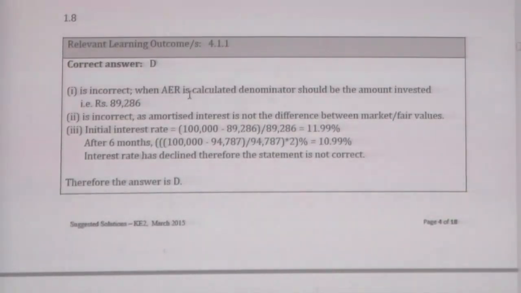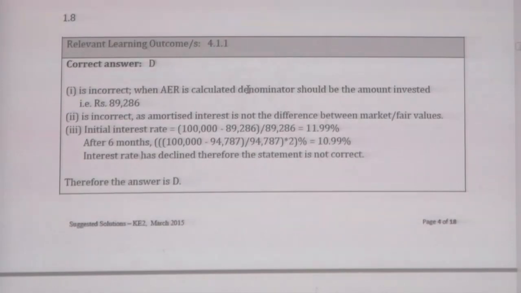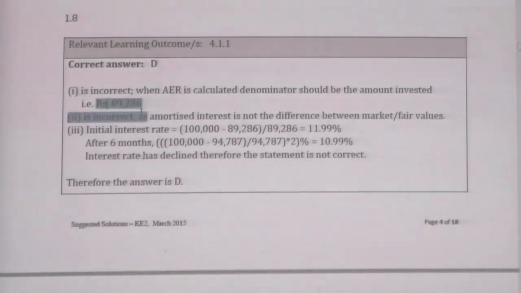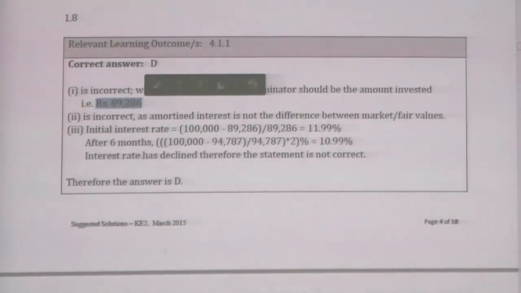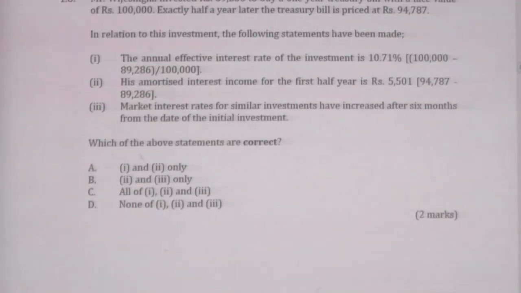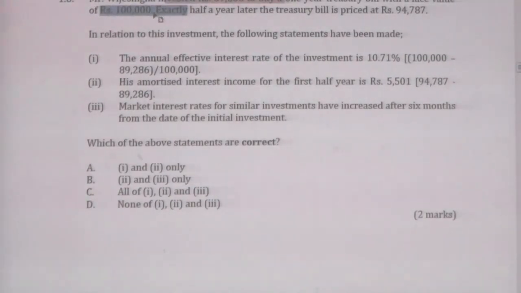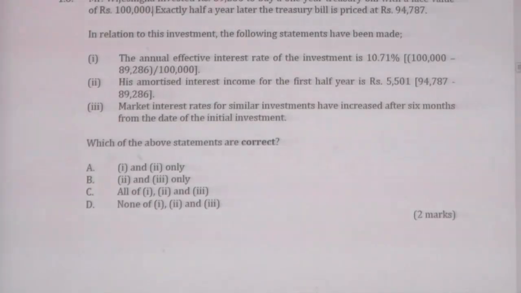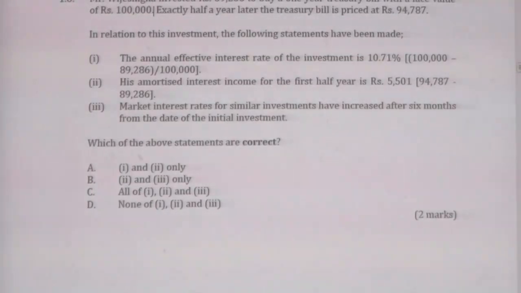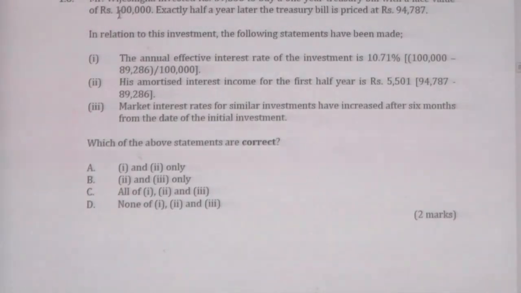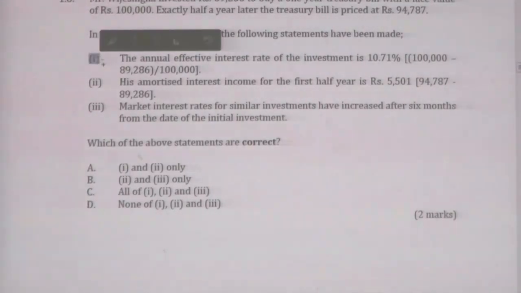When the effective interest rate is calculated, the denominator should be the investment value, not the 100,000, because you have invested 89,000. Then you will earn a total value of 100,000. The difference between 100,000 and 89,000 is the interest. That, per annum, should be divided by 89,000 to get the effective interest rate, not by the 100,000. That's why it is incorrect.